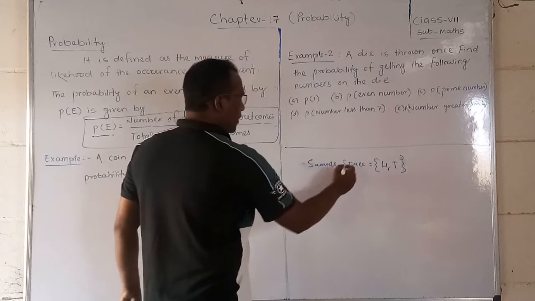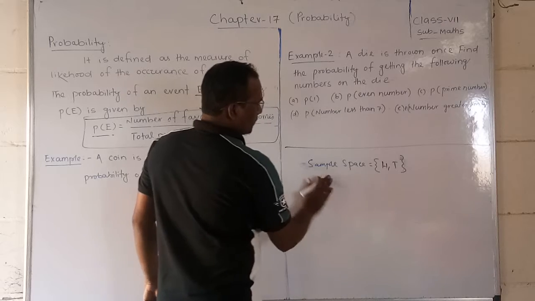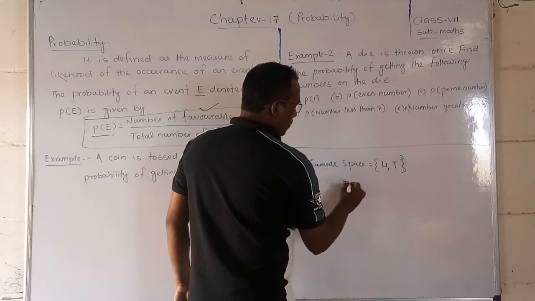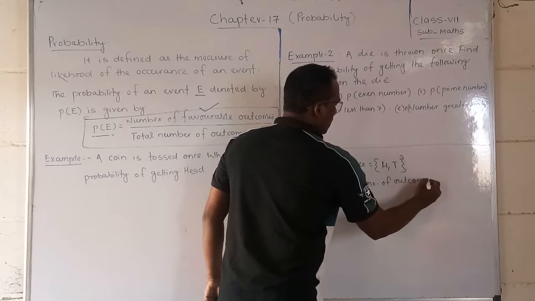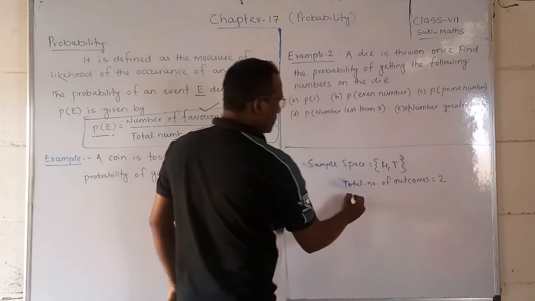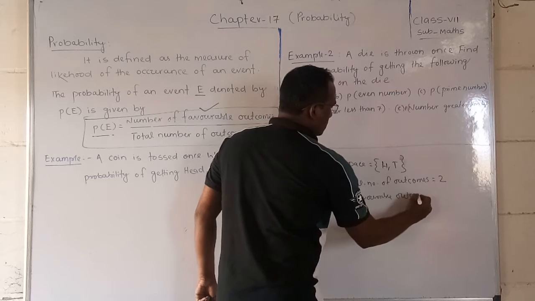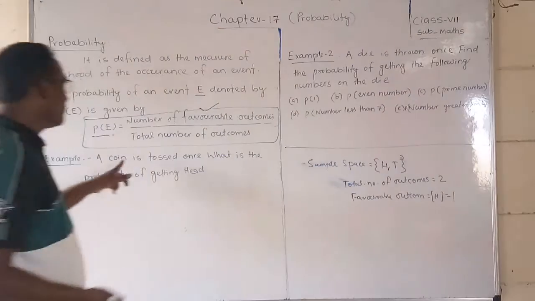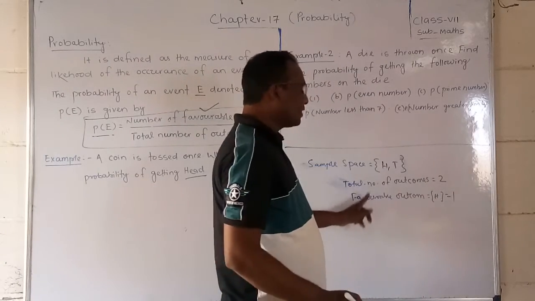So now what you have to do? Number of favorable outcomes, how many? Total number of outcomes, how many, friends? You can write it. Total number of outcomes is how many? We will get 2, because that is how many there are in total. Favorable outcomes is equal to head only, equal to 1, because we want the probability of getting head. Whenever we get head, how many heads are there? Only one head. So that is your favorable outcomes.